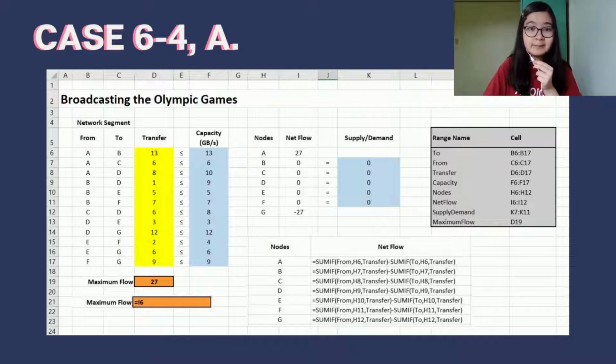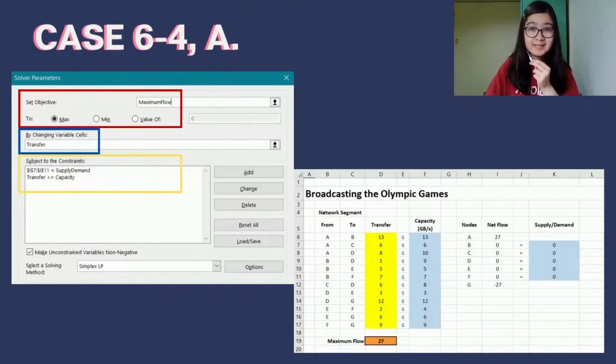Then, we simply inputted the formula equals I6 for the objective cell of the model since the maximum flow will be equal to the net flow from the source cell located at cell I6. As for the solver parameters we implemented, we used the following. We set the objective to the maximum flow cell and set the parameter to max by changing the variable cells labeled as transfer.